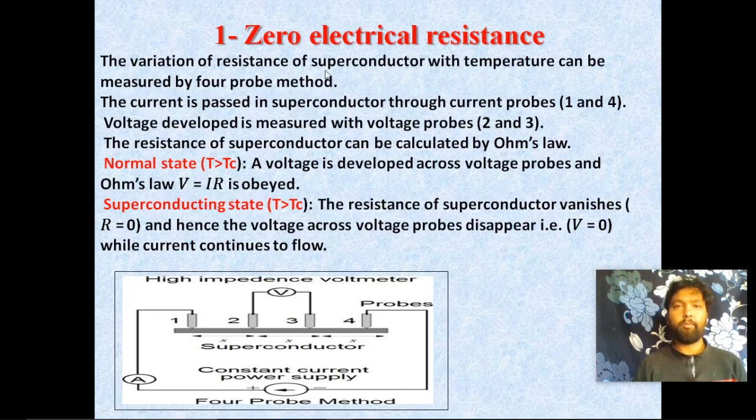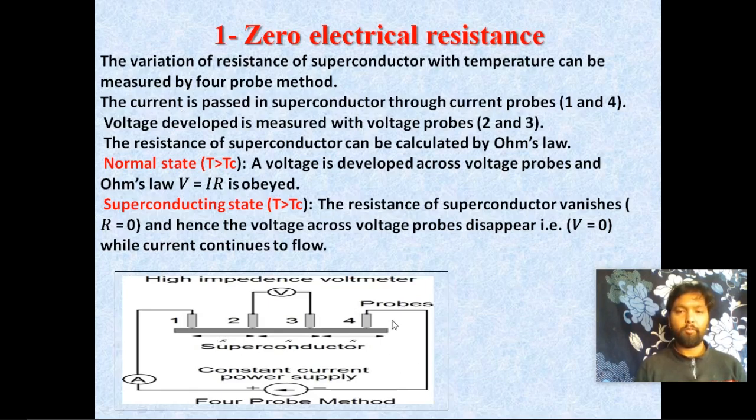The variation of resistance of a superconductor with temperature can be measured by the four probe method. This diagram shows the four probe method. In this diagram, current is passed through the superconductor through the current probes, that is probes 1 and 4.